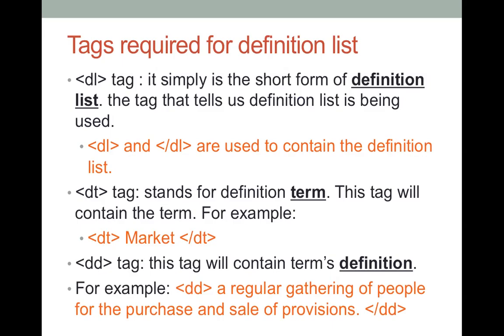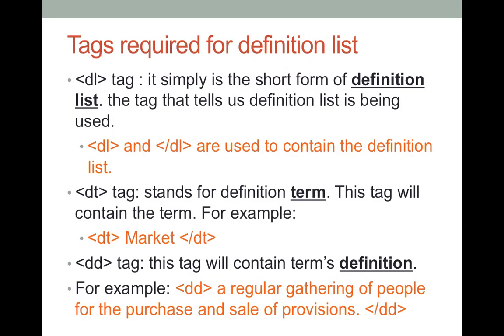So what tags are we going to use? Very simple. We are going to use the DL tag. DL tag stands for definition list. Okay. So you'll have the starting tag DL and the closing tag DL. Within these DL tags, you will have your definition term. Now, what is the definition term? The DT tag. The DT tag will be used to provide the definition term.